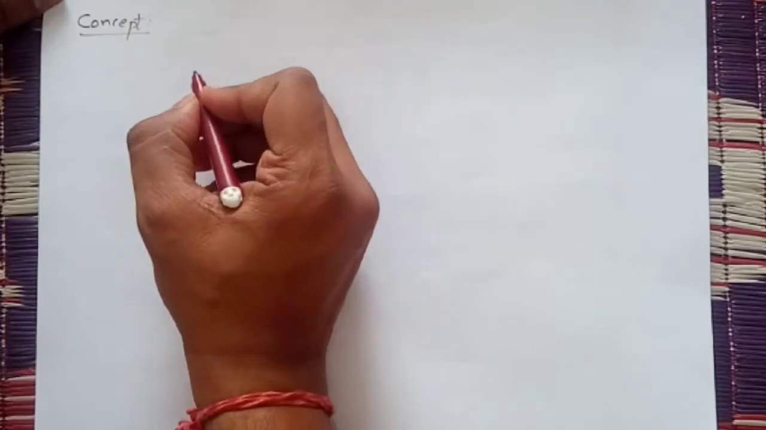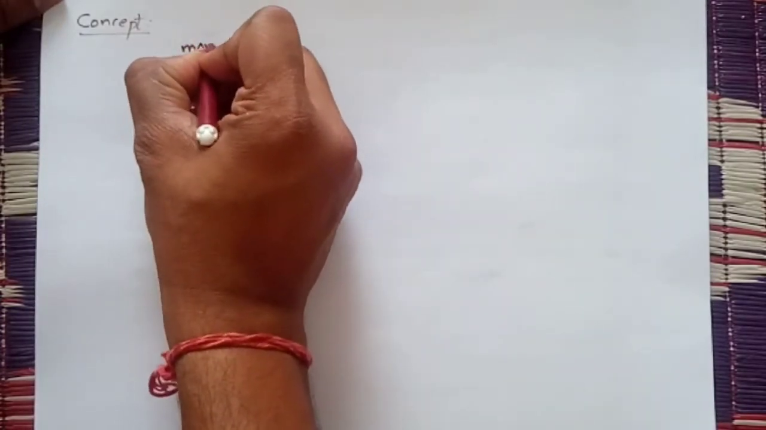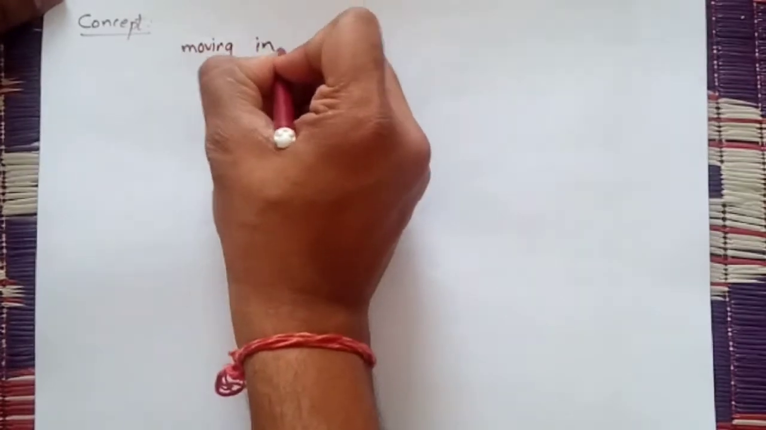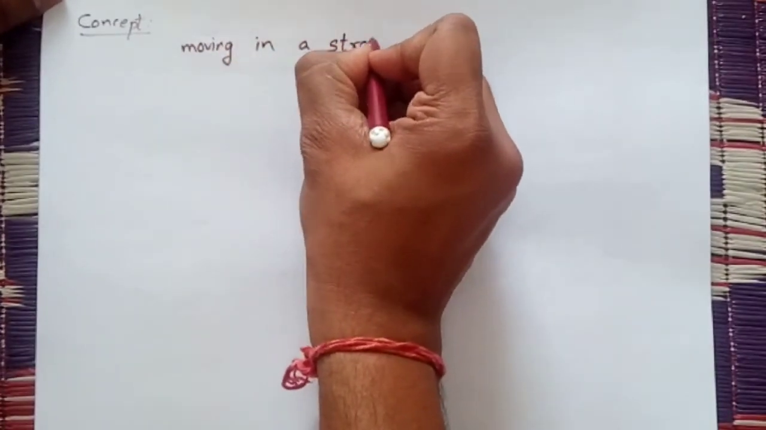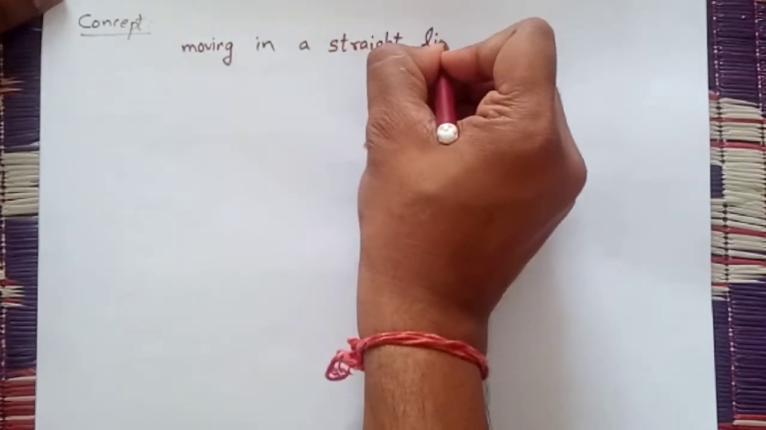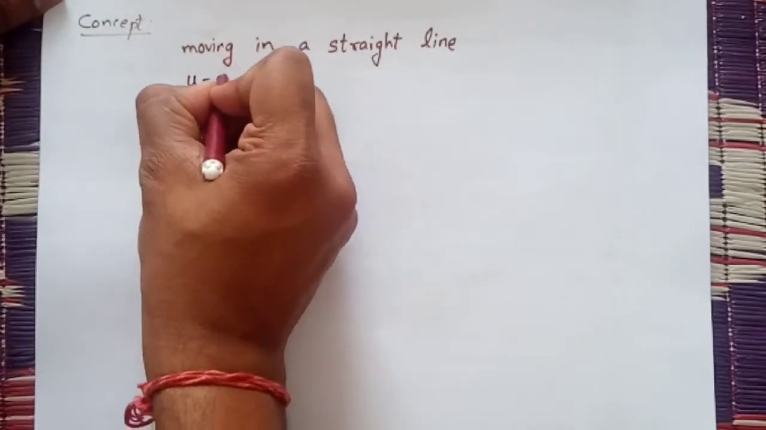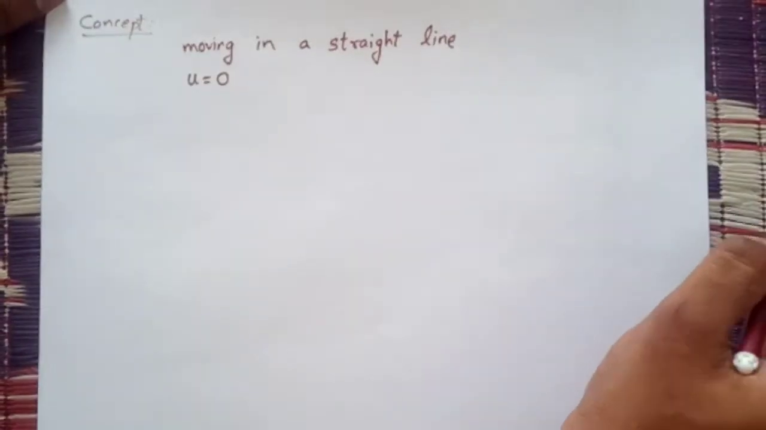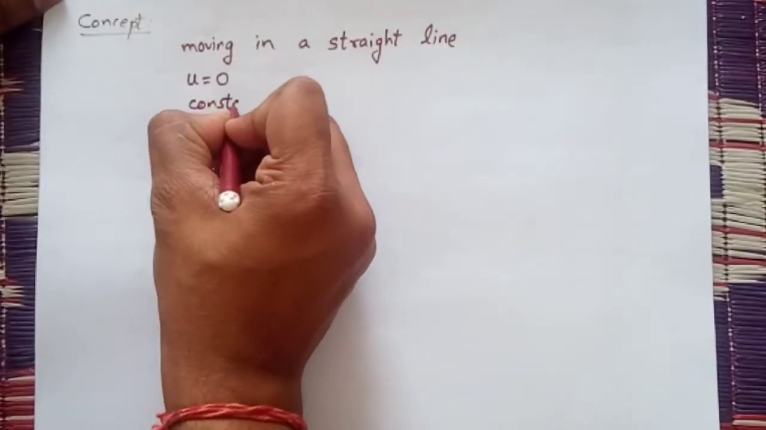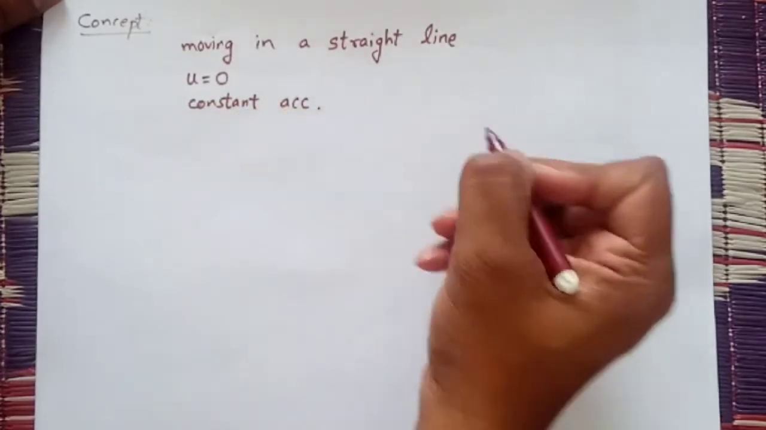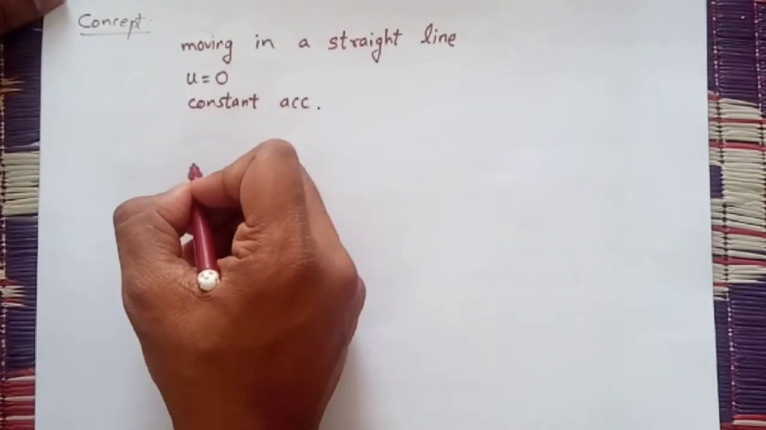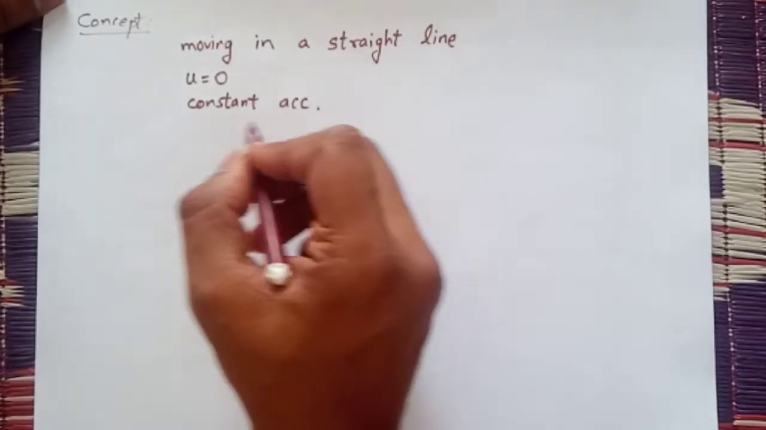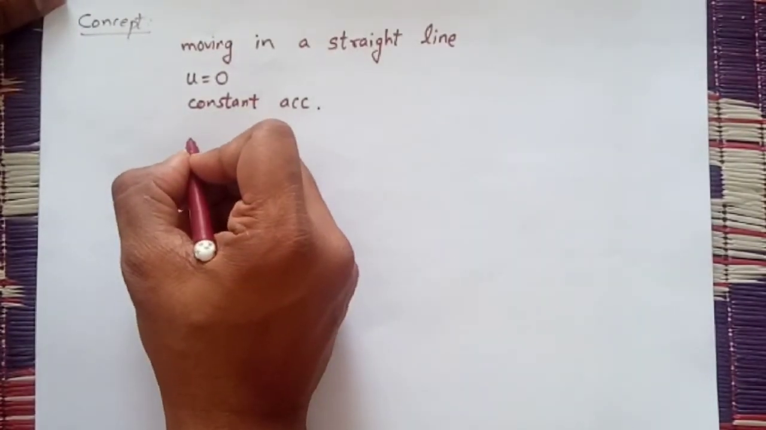In this video, before solving the examples, we will first talk about one concept of motion in a straight line. That concept is, if an object is moving in a straight line and starting from rest, means u is equal to 0, such that there is constant acceleration, then the distance covered by the particle in equal time intervals will be in a particular ratio.